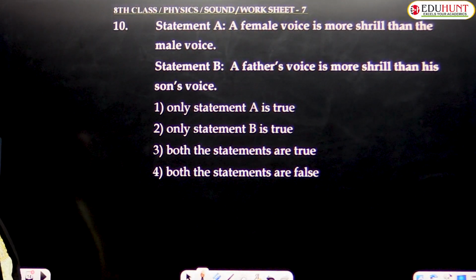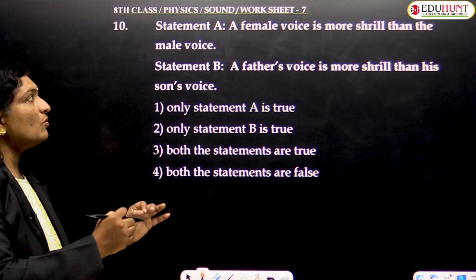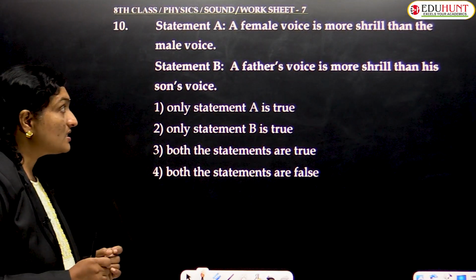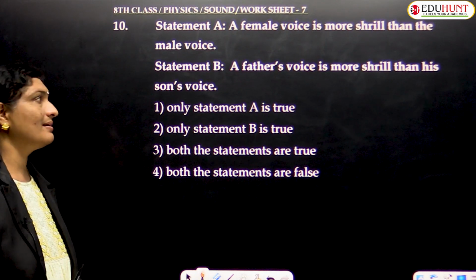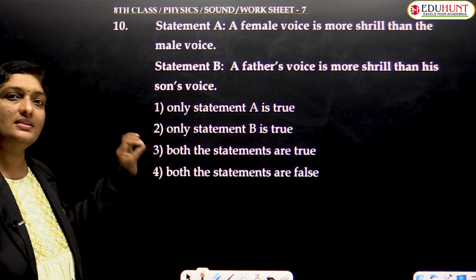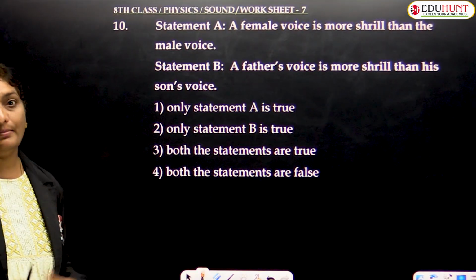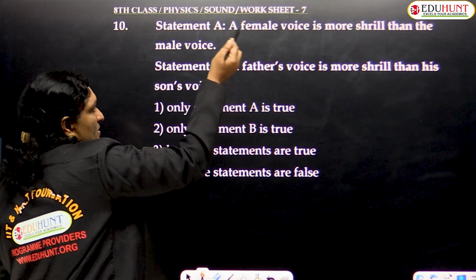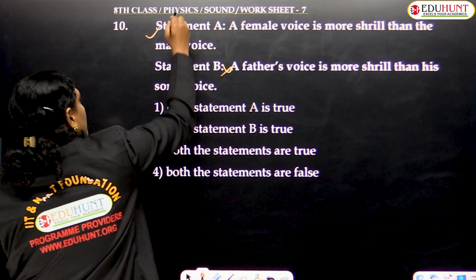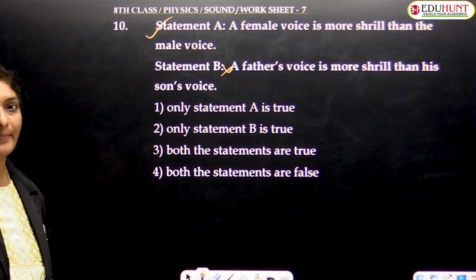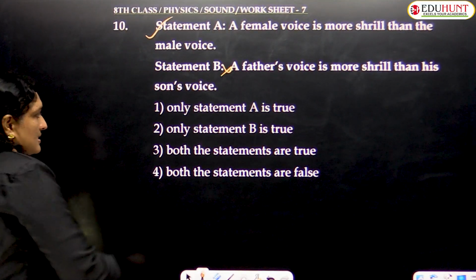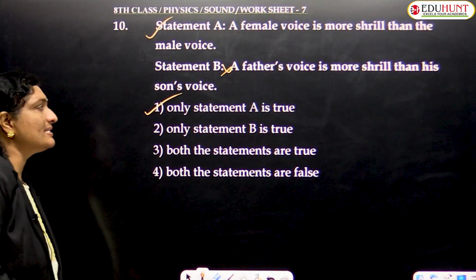So now the next question, statement A. A female voice is more shrill than a male voice. Of course, a father's voice is more shrill than his son's voice? No, children's voice is shrill when compared to a male voice. So statement B is wrong because the son's voice is more shrill when compared to the father, whereas a female voice is more shrill when compared to the father. So only statement A is true and statement B is false. So the correct answer is only statement A is true.